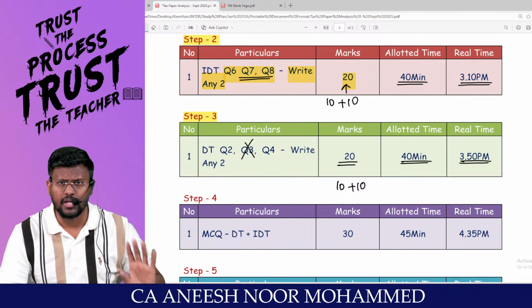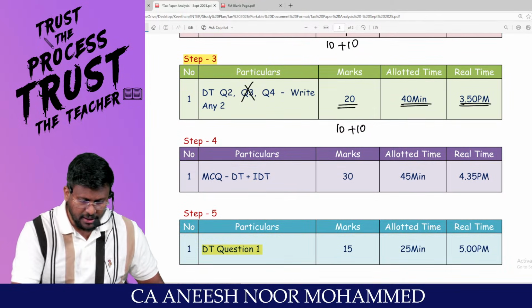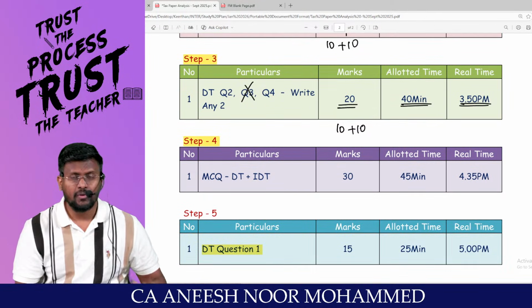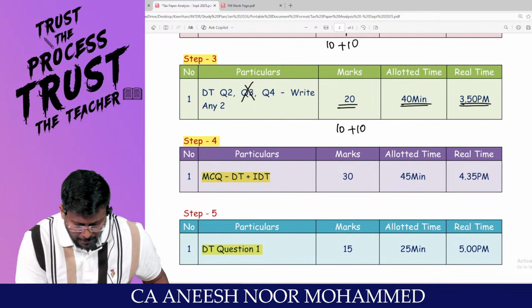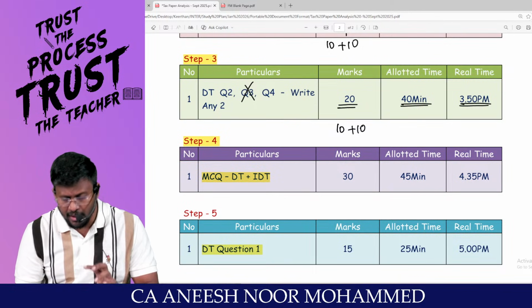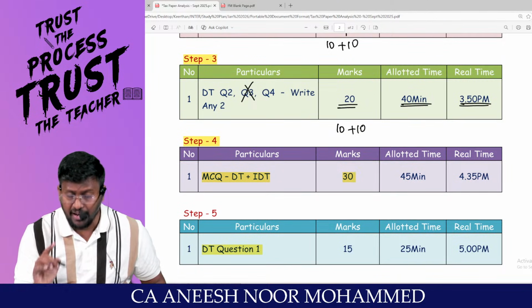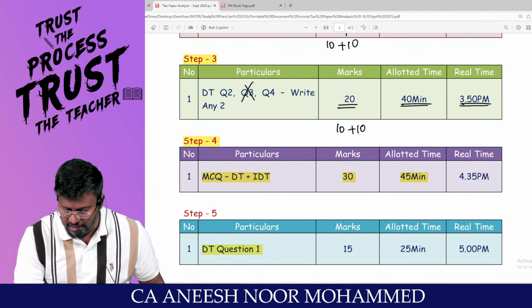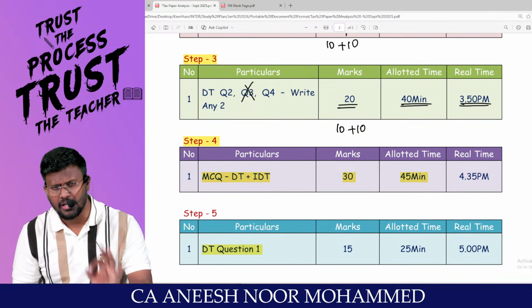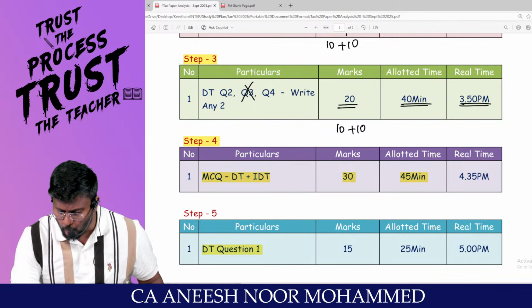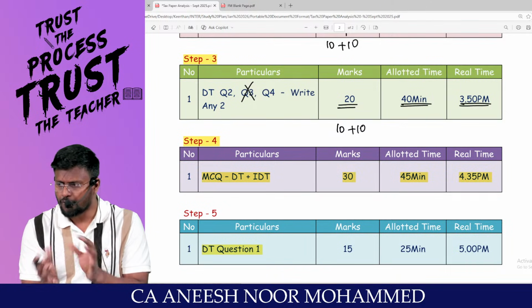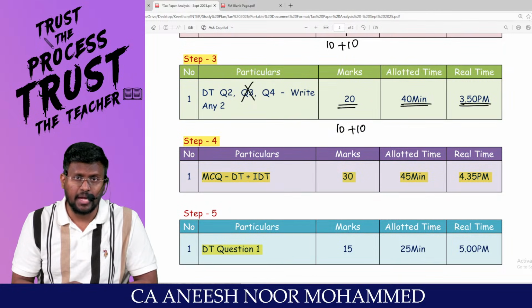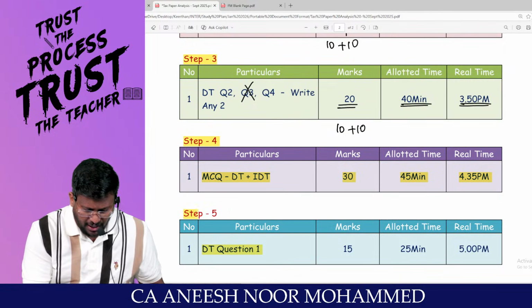By 5 o'clock only our examination will be over. So my dear lovable students, I will be stepping to step number 4, the MCQ part, both DT and IDT. I will be handling 30 marks there, and 45 minutes I will be spending for the MCQ. By 4:30, 4:35, I will be completing the MCQ. Still, I am having 1 more slot.